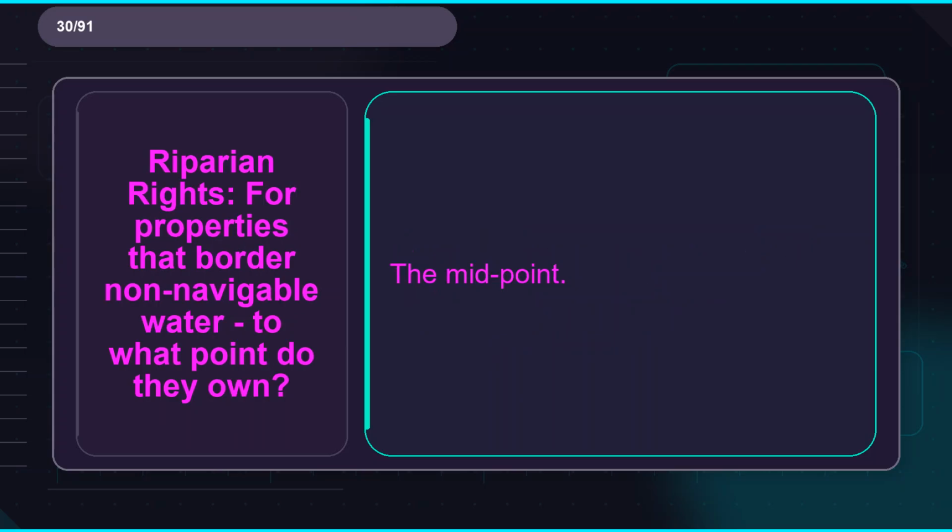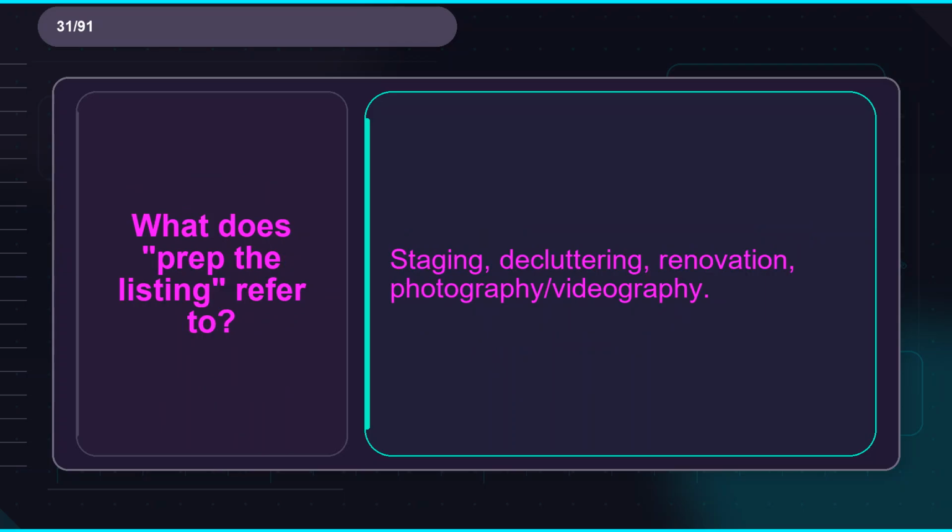Flashcard 30. Term: riparian rights, for properties that border non-navigable water, to what point do they own? Definition: the midpoint. Flashcard 31. Term: what does prep the listing refer to? Definition: staging, decluttering, renovation, photography and videography.